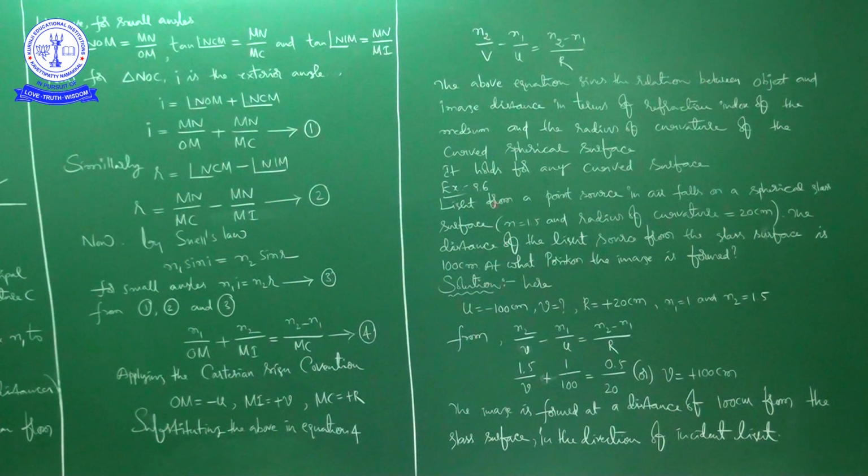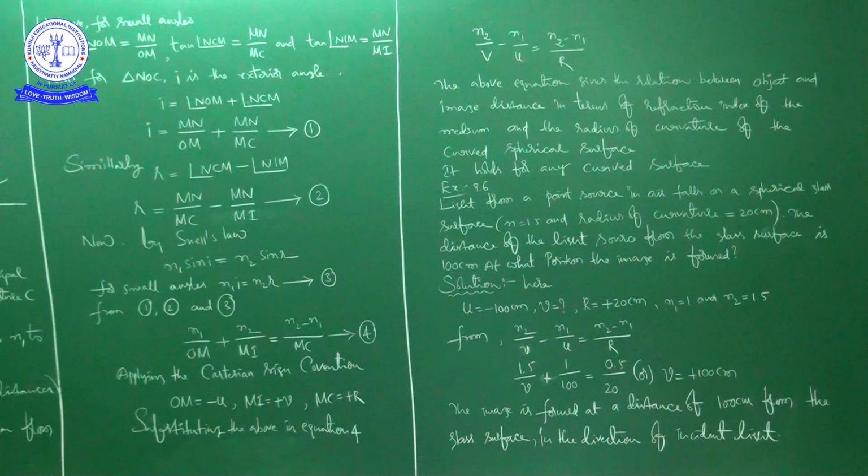See here. Light from a point source in air falls on a spherical glass surface. Refractive index is 1.5 and radius of curvature is 20 centimeters. The distance of the light source from the glass surface is 100 centimeters. At what position is the image formed? So as simple as that, he is asking to find the image distance.